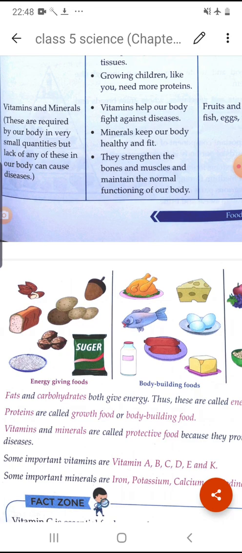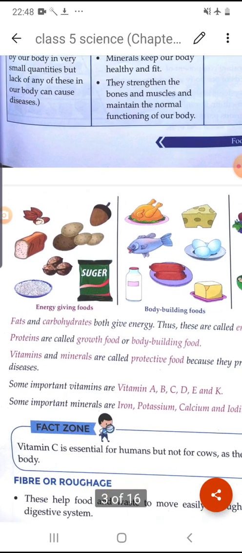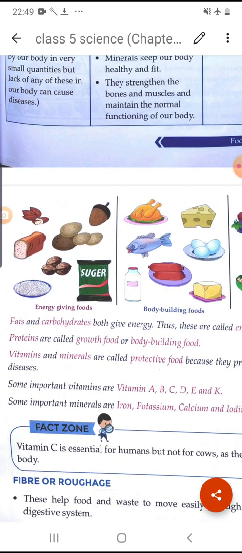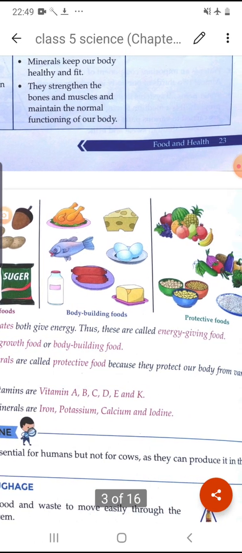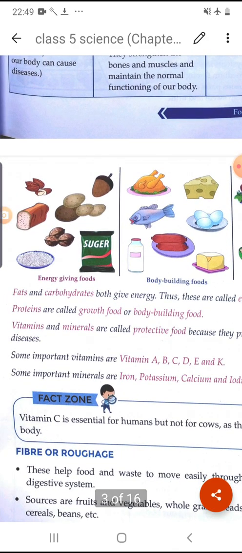These are examples of proteins, and proteins are called the growth food or the bodybuilding food. And the next one is all kinds of fruits and vegetables. They provide vitamins and minerals, and are known as the protective food because they protect our body from various types of diseases.